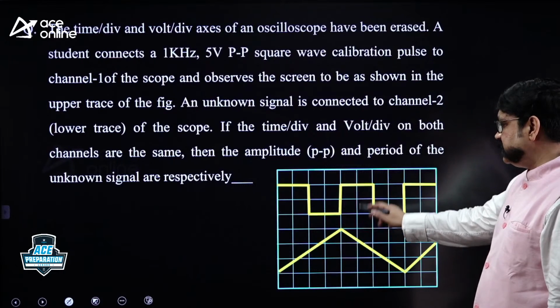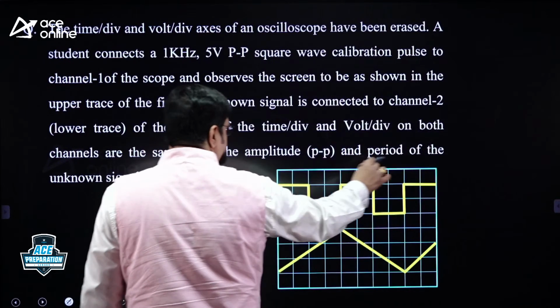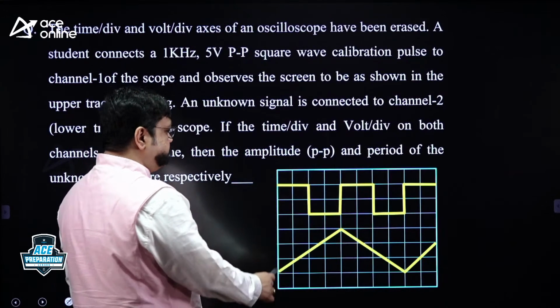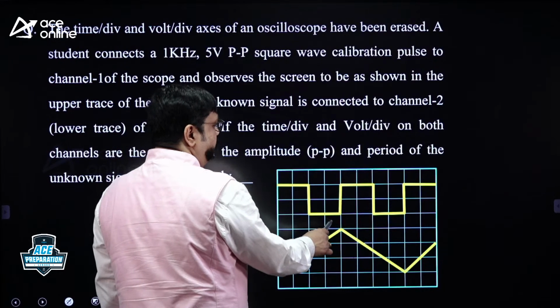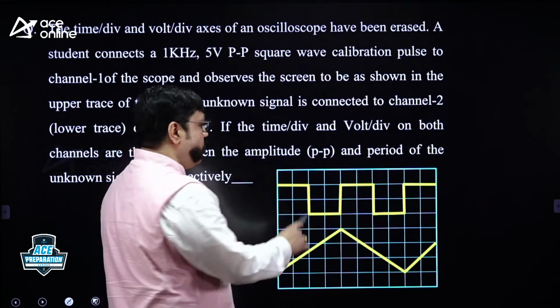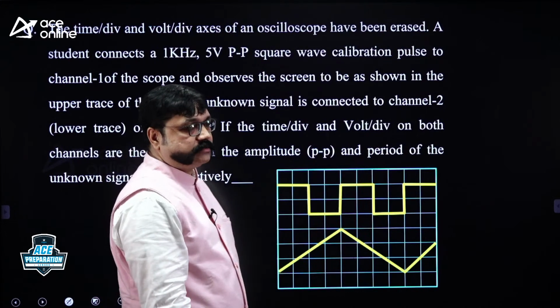You see, 2 traces are given here. The upper trace is on this screen, you see, so many divisions are there on the screen. 1, 2, 3, 4, 5, 6, 7, 8, 9, 10 horizontal divisions. 1, 2, 3, 4, 5, 6, 7, 8 vertical divisions.